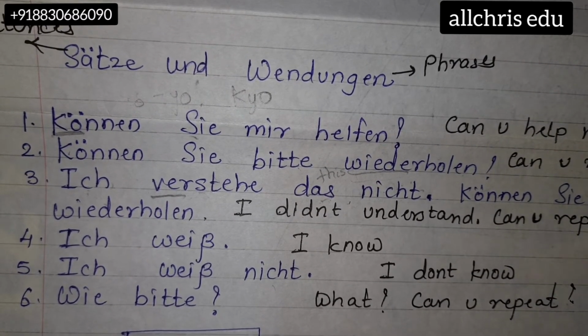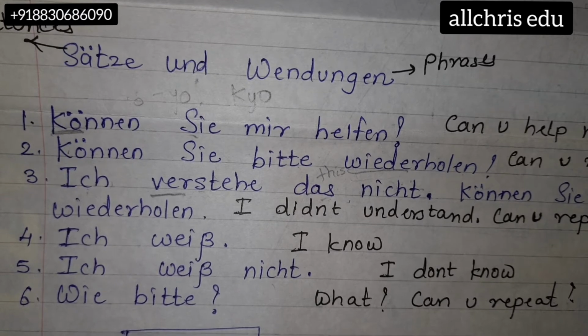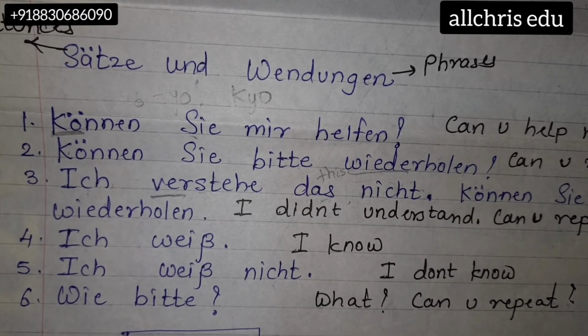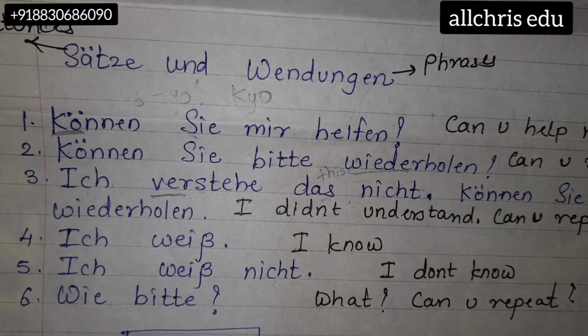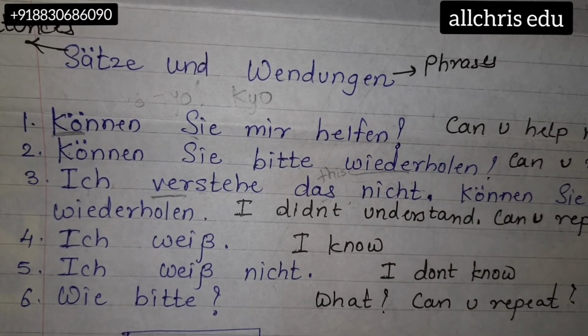So when you need help from someone, use the first sentence. When you want somebody to repeat something, use the second sentence. When you are not understanding something and you want somebody to repeat it again, use the third sentence. Fourth and fifth: to say, yeah, I know it, or yeah, I don't know. So how to say it in German?